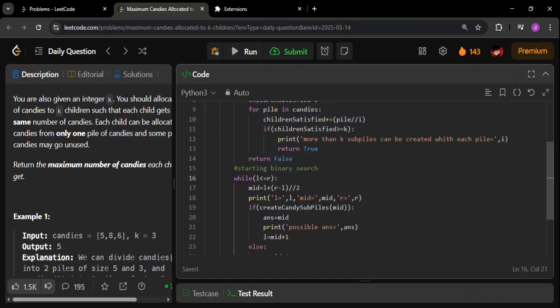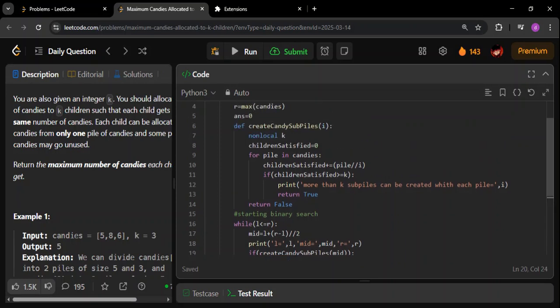What I'm checking is, if this function returns true, then that means we have got a possible answer, but it need not be the real answer. This could be a possible answer. So what we are doing is just printing "possible answer is equal to this". Then see what we are doing: I'm storing it to my answer first of all.